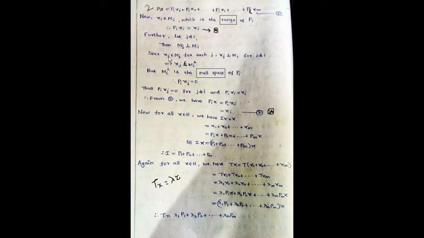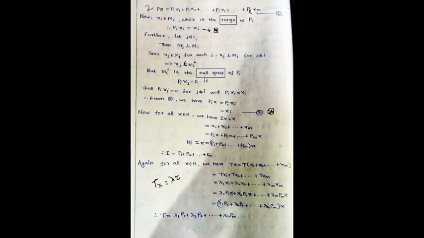See, if we take an element xj belonging to Mj, you can write this as xj belongs to Mi complement. Now, Mi is the range of Pi, and Mi complement is the null space.